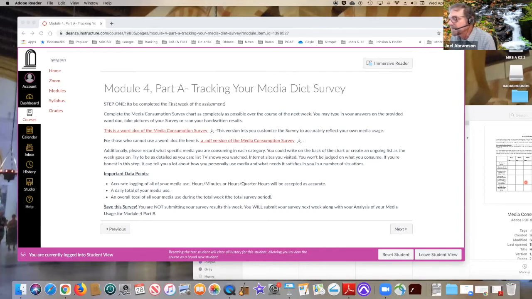Does reading textbooks for classes count as media? I guess it would. Any of the media that we're studying. So that would be books, magazines, and they may not be on my original list. All right. I've had students say, I spent a lot of time online because of Canvas, right? Because of my classes, because of Zoom. And frankly, I would kind of break things out. If I had the Word document, I would break it out.